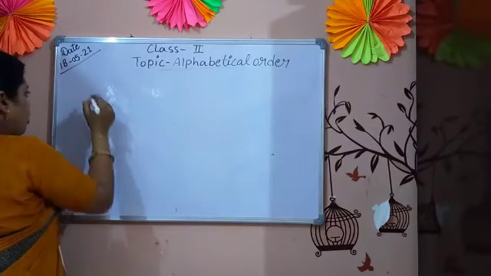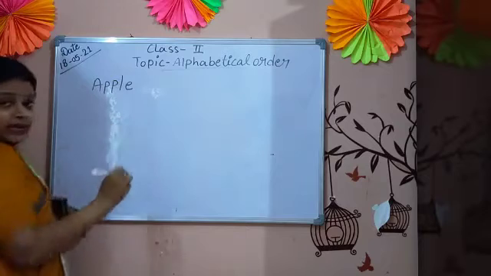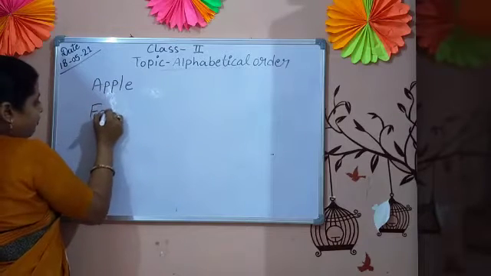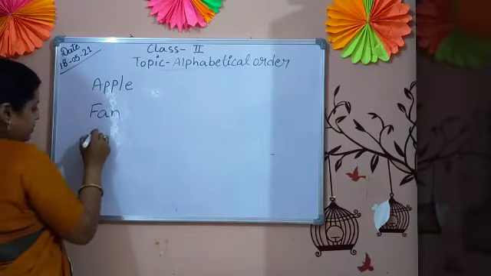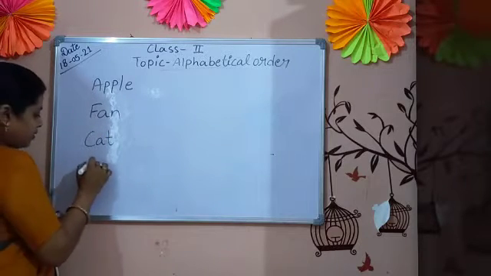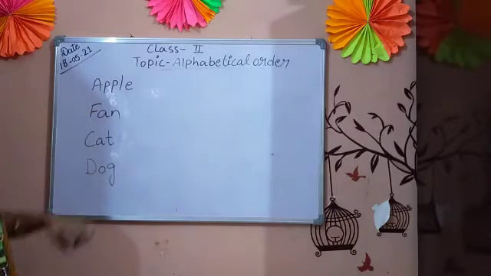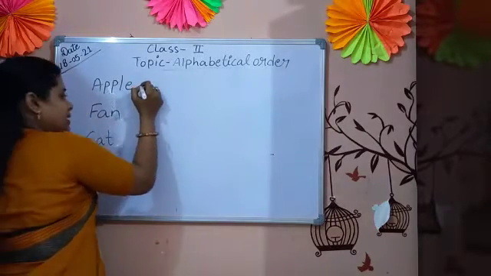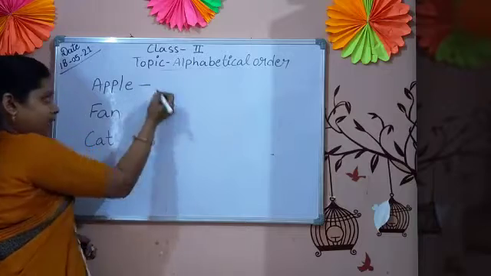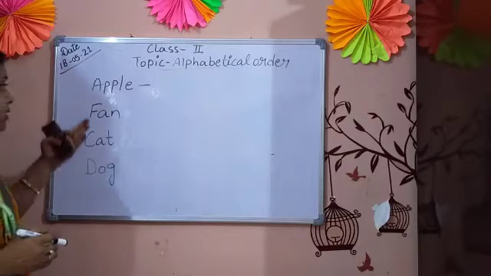This is the spelling of apple, A-P-P-L-E. Fan. Cat. Dog. These are the words. If I am arranging this spelling in alphabetical order, what letter will I choose first?